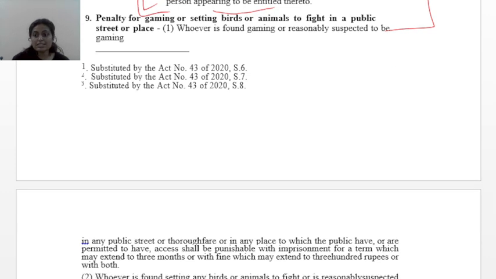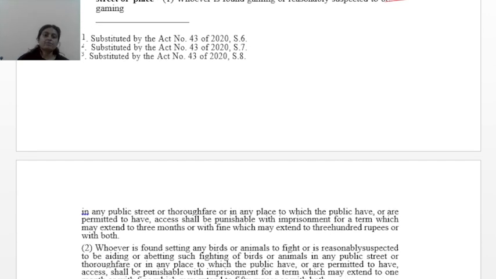Now let us talk about section 9. What does section 9 of this gaming act talk about? Section 9 talks about penalties for gaming or setting birds or animals to fight in a public street or place.